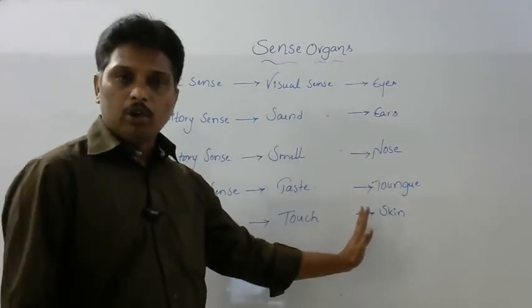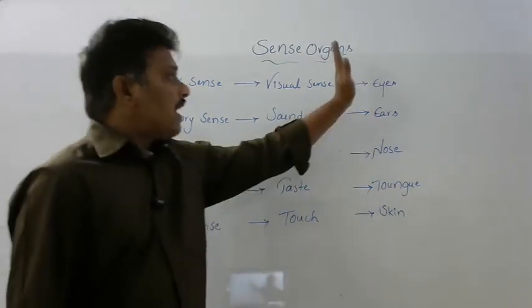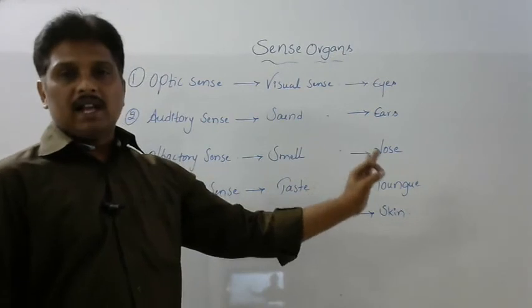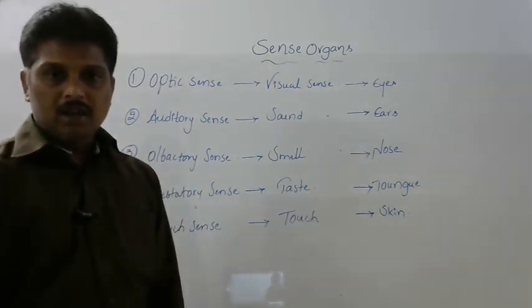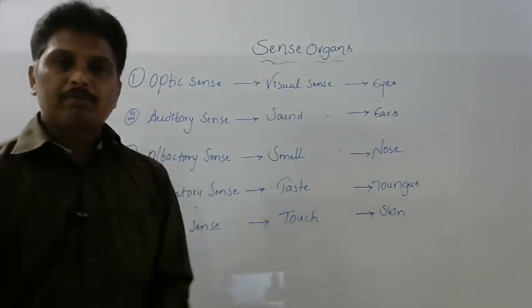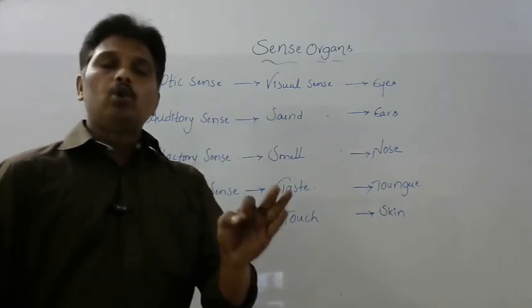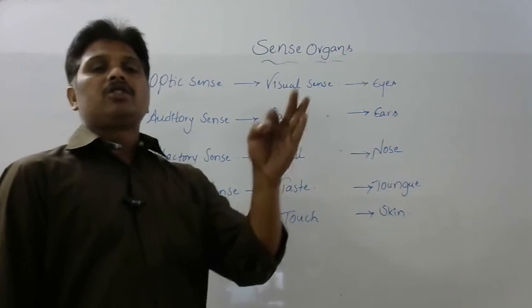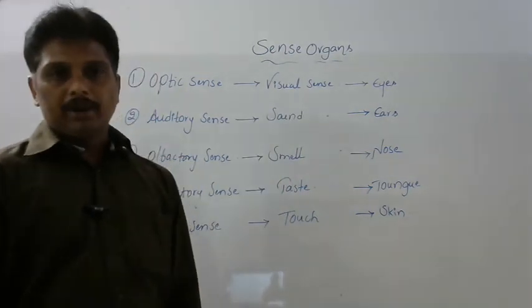As I told you at first, these organs have receptor cells in their structures, and receptor cells are able to identify the stimuli from the environment.